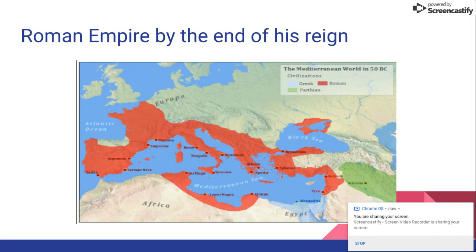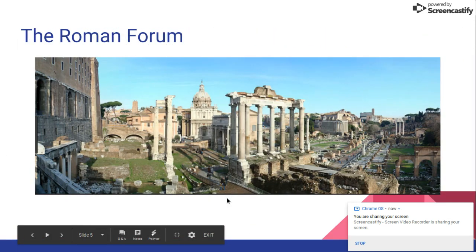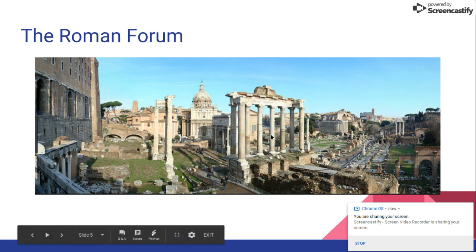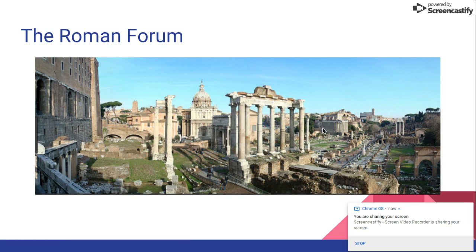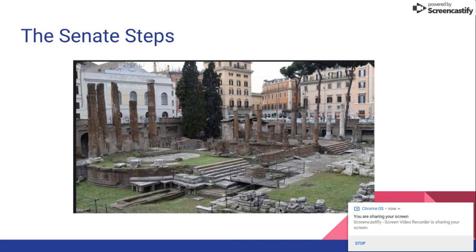If you take a look at this map right here, you can see in the red here how big the Roman Empire was when Caesar was in charge. So it was most of Southern Europe on into the Middle East here and part of North Africa. And this is what the Roman Forum looks like today. So this would have been what the world looked like during Julius Caesar's time. Now it's just ruins, but it's really cool that you can actually still go visit it if you go to Rome right now. And these are the Senate steps.